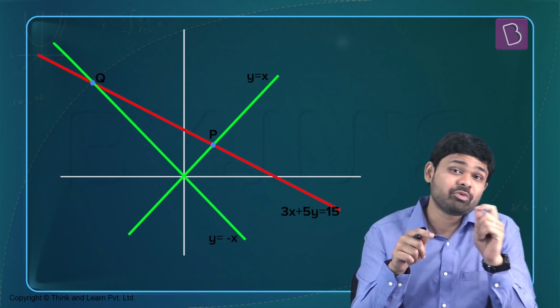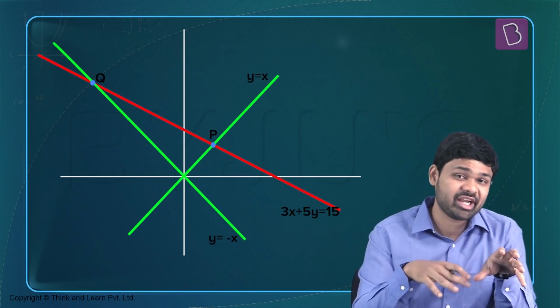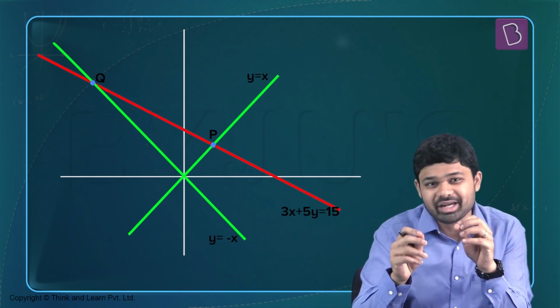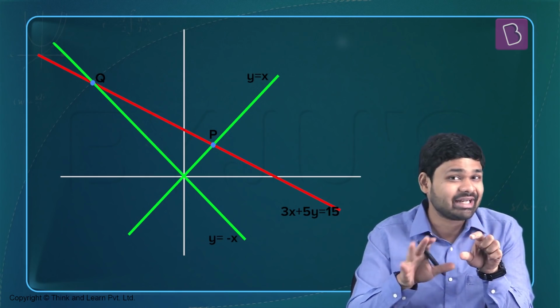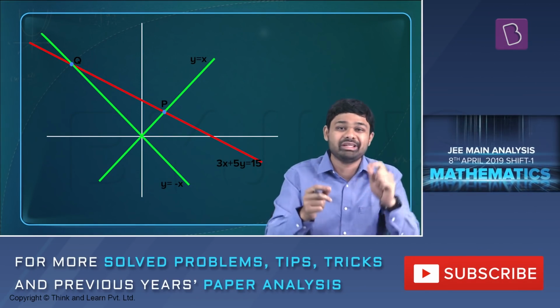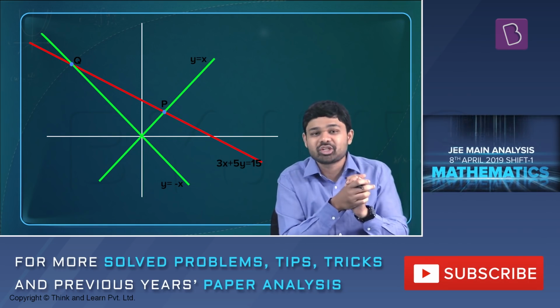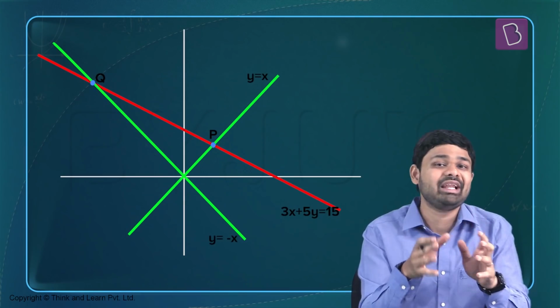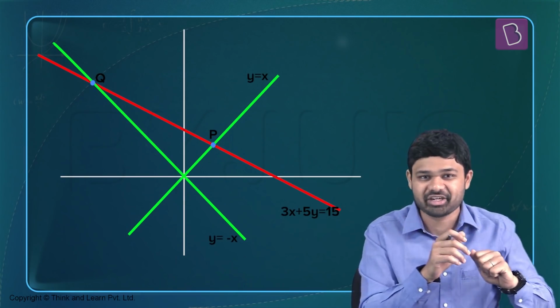Now, x equal to minus y could have intersected this in the second or the fourth quadrant. But if you are a smart kid, you will know that fourth quadrant is given in the option, second is not given. This means that it cannot intersect in the fourth quadrant because there cannot be two correct answers, as the first quadrant is definitely a correct answer. So the other point is going to lie in the second quadrant. So the 2 points where P will lie will be the first and the second quadrant. The only option given is the first quadrant. That is the correct answer to this question.